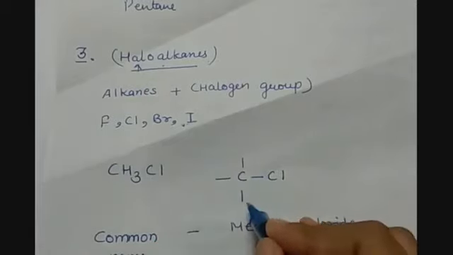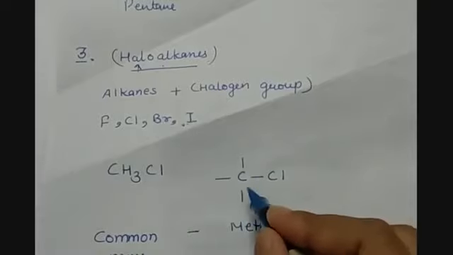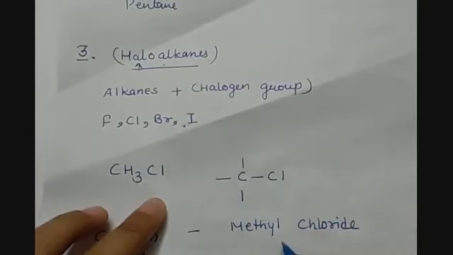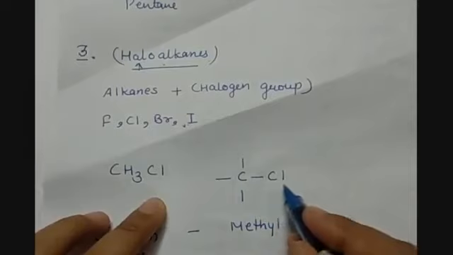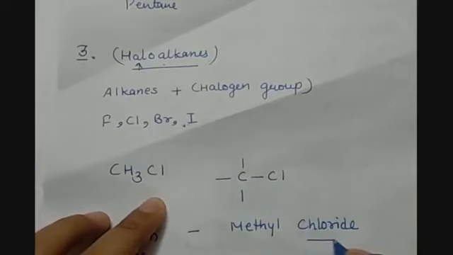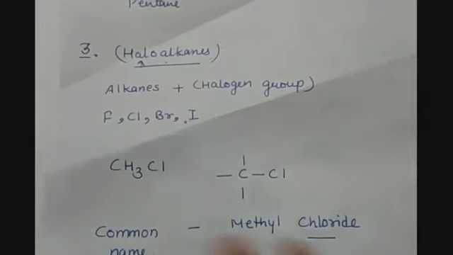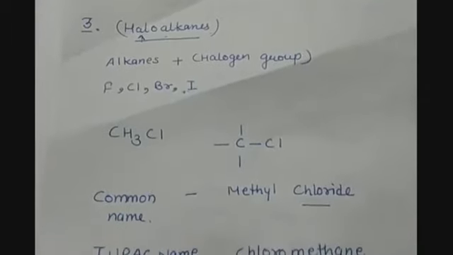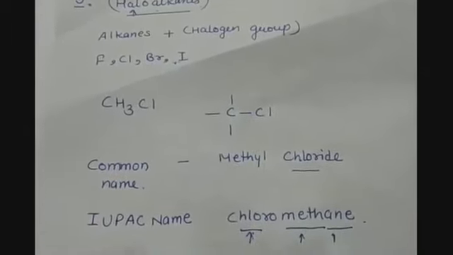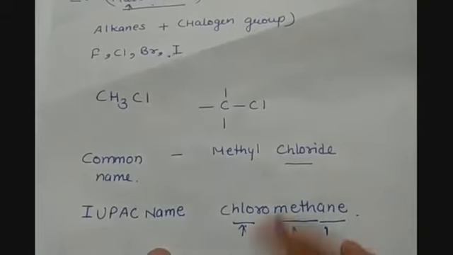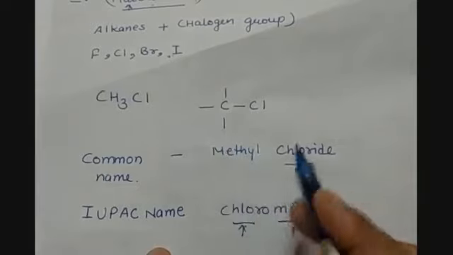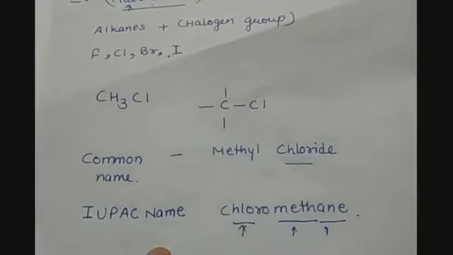CH3 was methyl, and for chlorine we use chloride. So the common name for this will be methyl chloride. But how do we name it according to the rules of the IUPAC system? Cl will be named as chloro and CH3 will be named as methane. So its name is chloromethane.